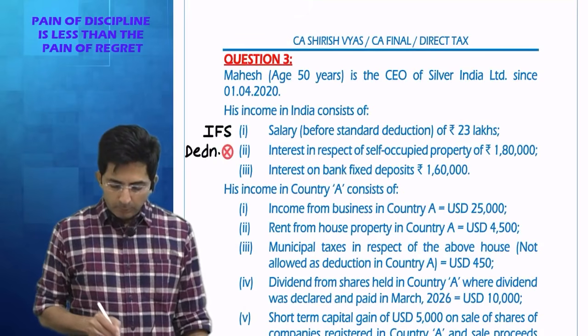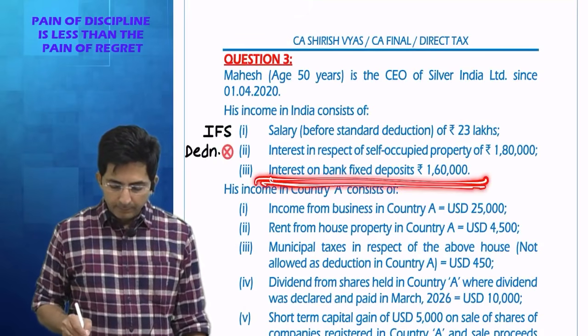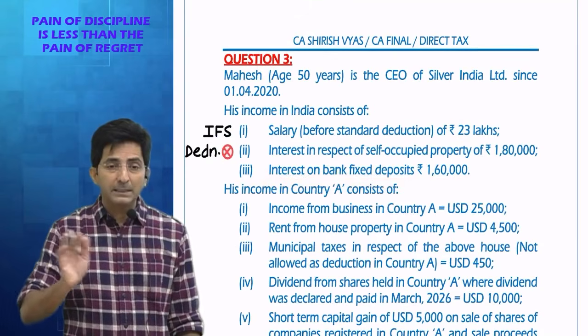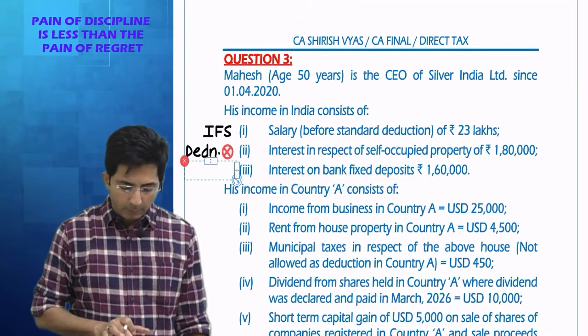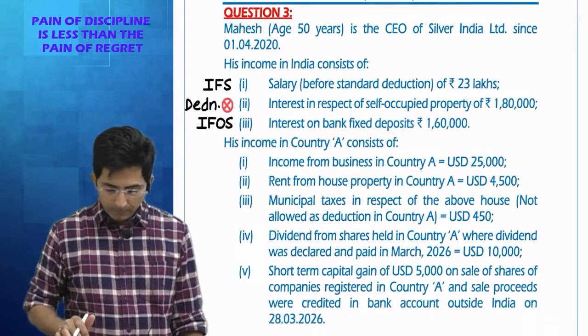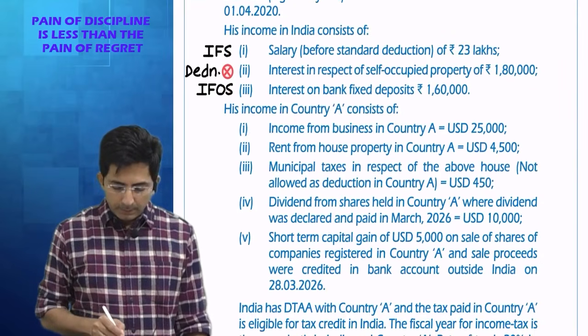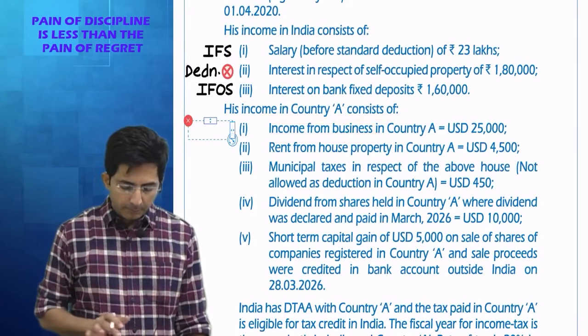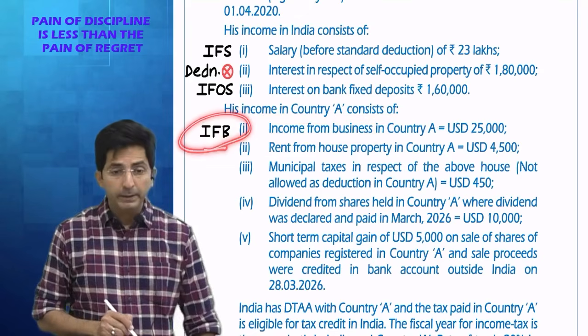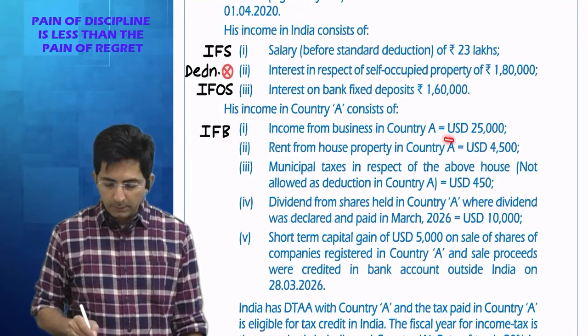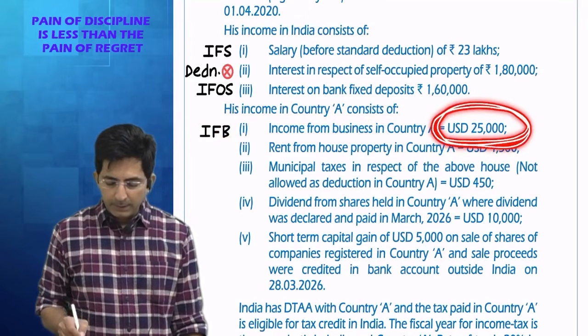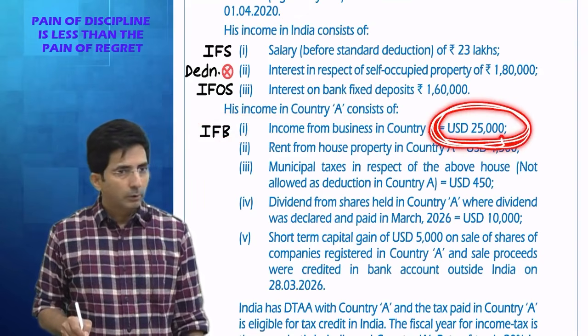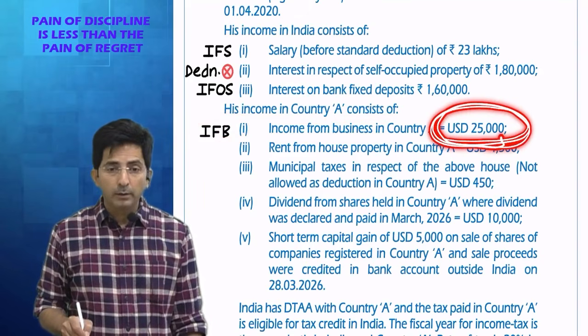Then what about interest on bank FD? Which head it will come? I am classifying into different heads. Income from other sources. Then is income in country A. First is income from business in country A. Business income will come where? PGBP. I have written IFB. But did you notice? Income is expressed in Indian rupees or dollars? Dollars. So how will you convert $25,000?